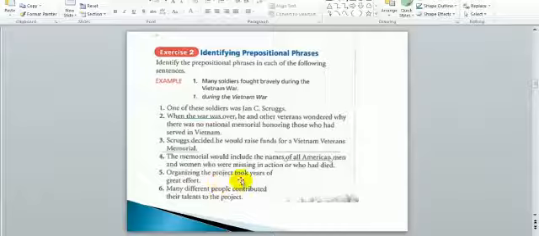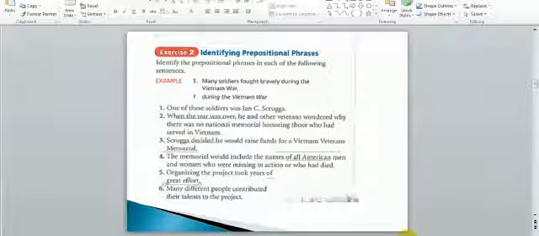Number 5. Organizing the project took years of great effort. So it took years of effort, and great modifies effort, so it is part of the prepositional phrase, and I will underline first of, then I will underline great effort. Number 6.